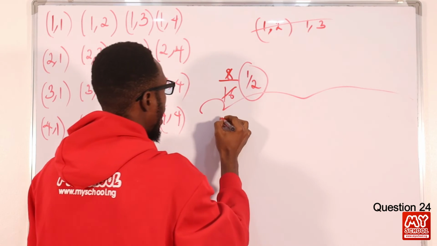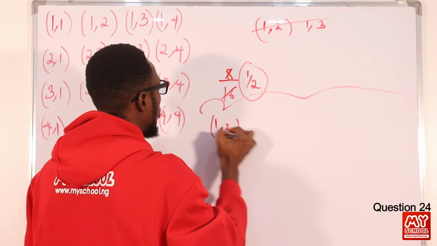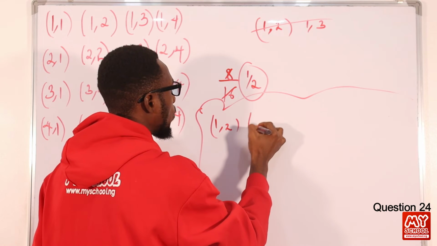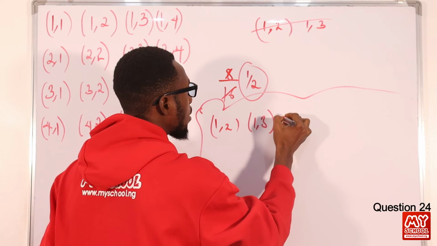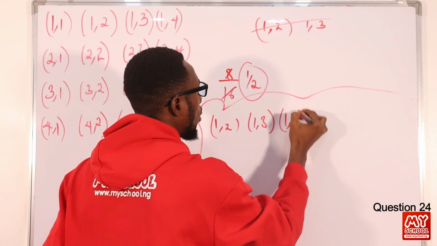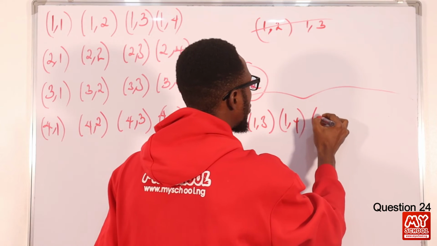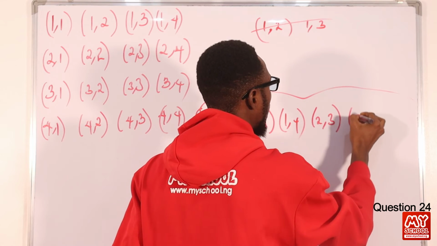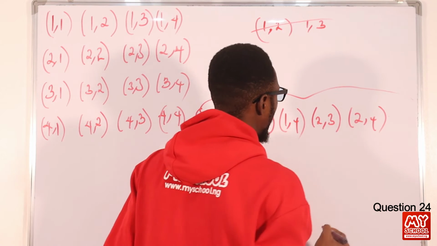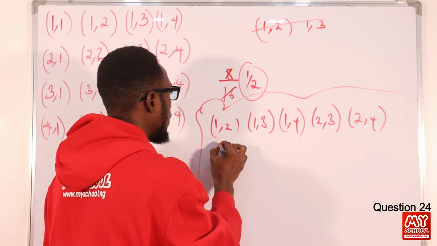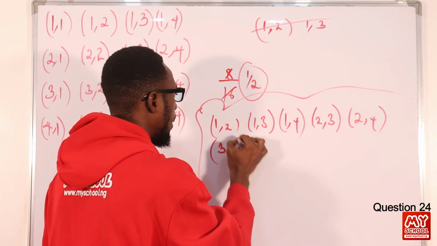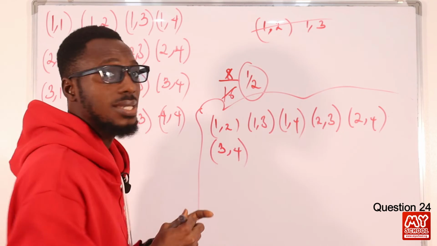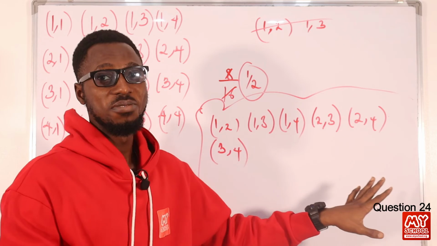So I have 1, 2, I have 1, 3, I have 1, 4. Then I can have 2, 3, I can have 2, 4. Then what else can I have? I can have 3, 4, and nothing more. So if you look at this setup, there are no repetitions.